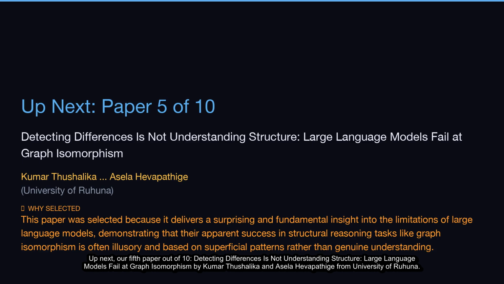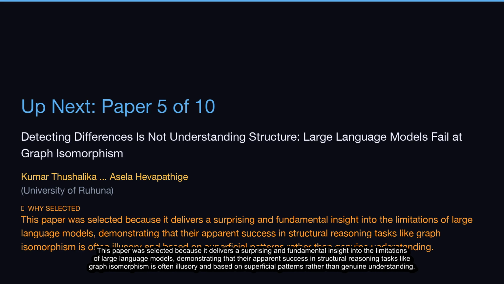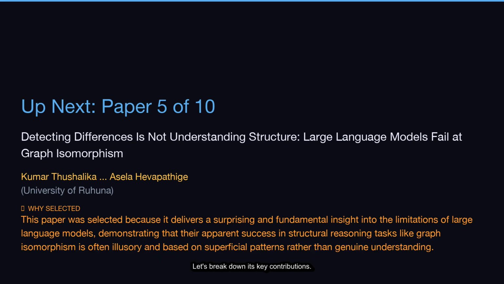Up next, our 5th paper out of 10. Detecting differences is not understanding structure. Large language models fail at graph isomorphism, by Kumar Thushalika and Asila Hevapathage from University of Rahona. This paper was selected because it delivers a surprising and fundamental insight into the limitations of large language models, demonstrating that their apparent success in structural reasoning tasks like graph isomorphism is often illusory and based on superficial patterns rather than genuine understanding. Let's break down its key contributions.